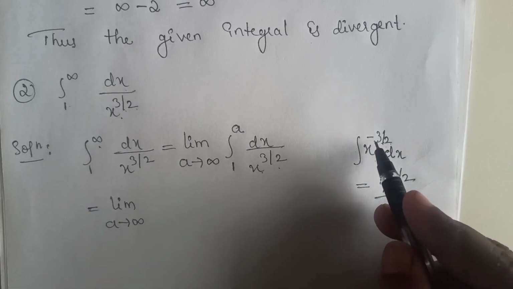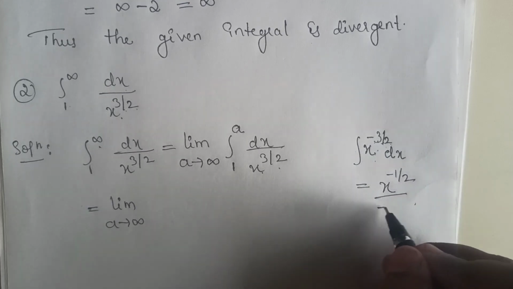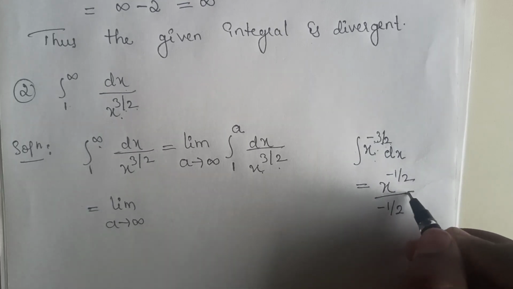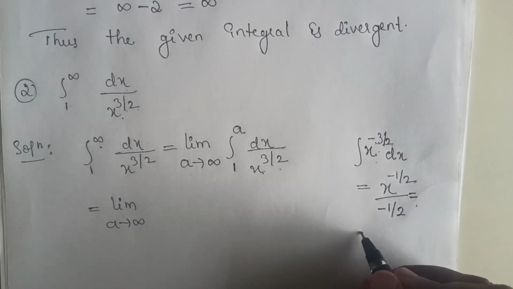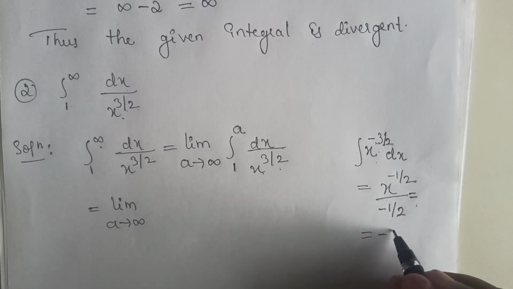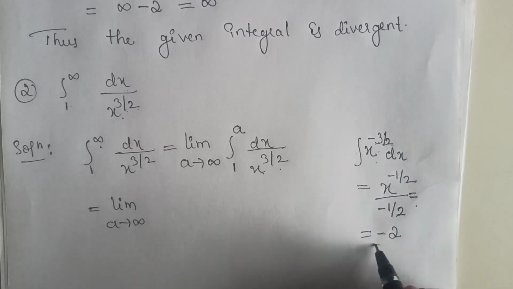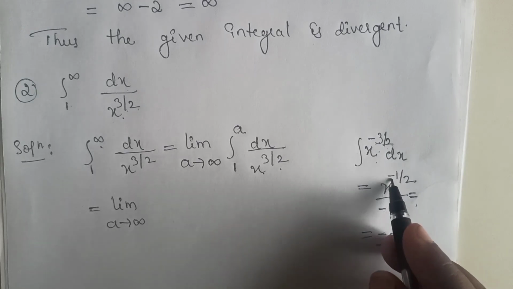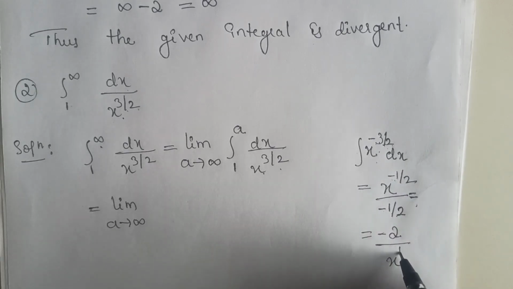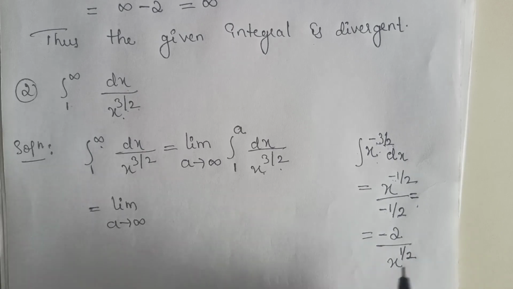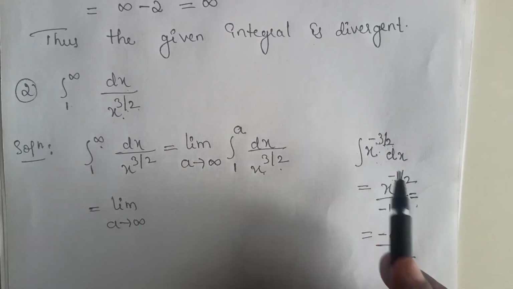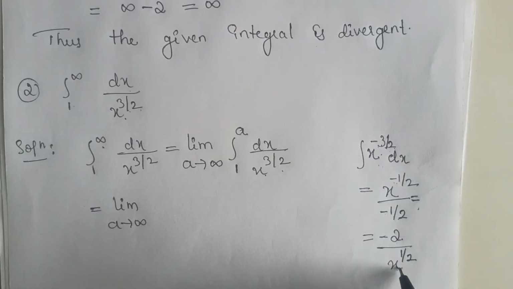N plus 1 means minus 3 by 2 plus 1, which equals minus 1 by 2. So minus 1 by 2 can be written as, on sending this to the numerator, minus 2. Taking this to the denominator, the power becomes positive, therefore it can be written as x power 1 by 2. Therefore the integration of this gives minus 2 divided by x power 1 by 2.